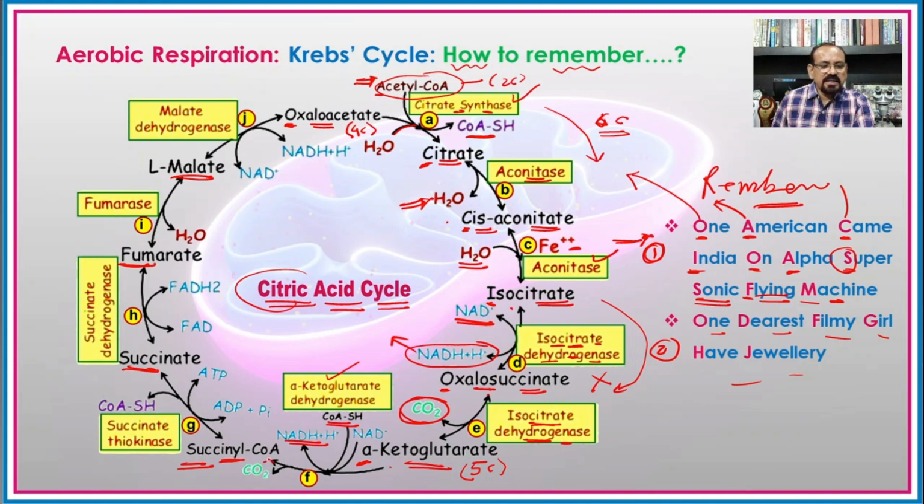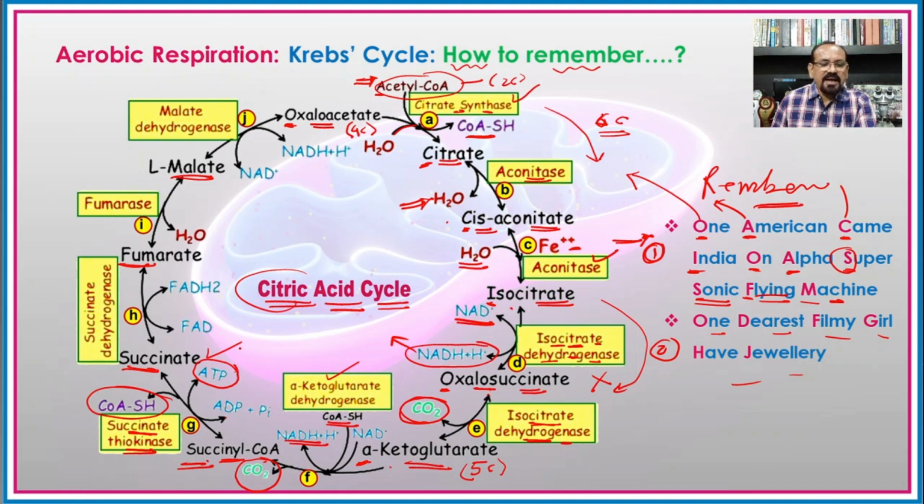Again here there is a decarboxylation, that is the release of one carbon dioxide molecule. This succinyl coenzyme A in presence of succinate thiokinase releases the coenzyme A and converts into succinic acid, and in this process there is formation of one molecule of ATP from ADP and inorganic phosphate.